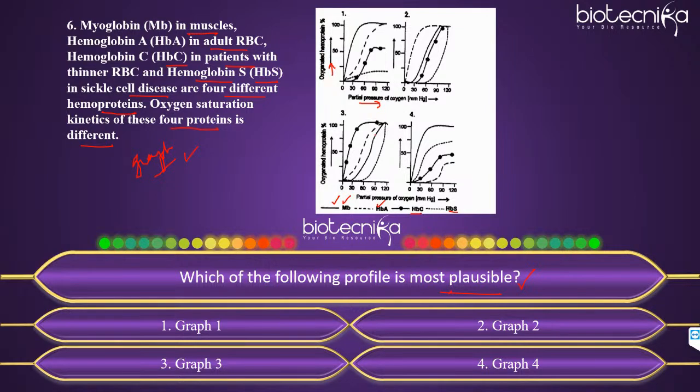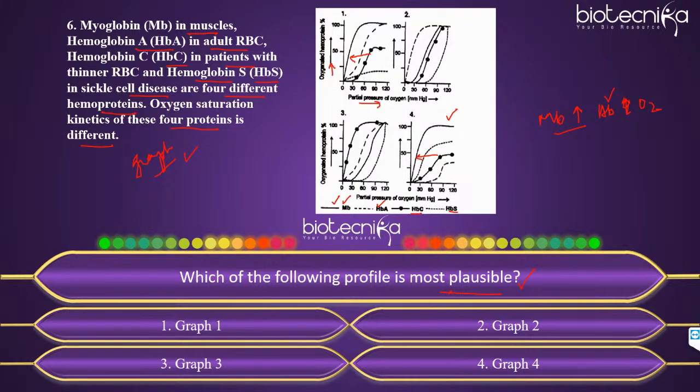Now, always remember, myoglobin has a higher affinity compared to hemoglobin, for oxygen. So if myoglobin has a higher affinity, yes, Anupam, right, the curve will be towards the extreme left. So we have 2 graphs where the curve of myoglobin is towards the extreme left. So yes, it can be 1, it can be 4 as well. Okay, now next we will read.